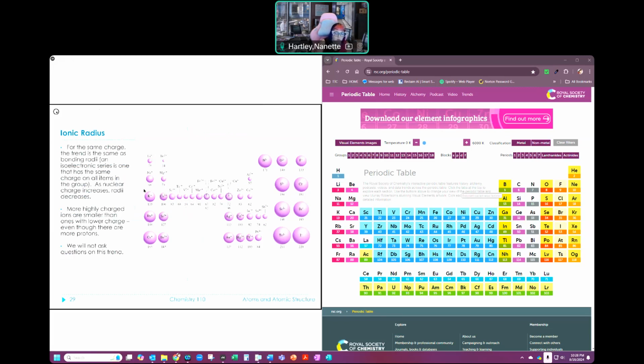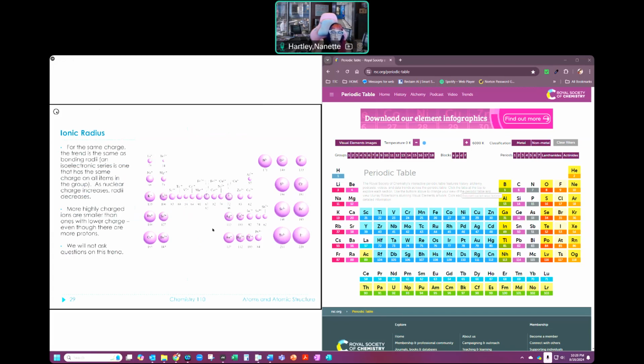So if I add 1, which is this I- right here, that's this kind of size. If I add 2, then we get a little bit bigger than that. Okay? So that's the kind of thing that we see there. I don't typically ask about that trend. There are some questions in ALEKS related to it, so that you get the idea of how that works.